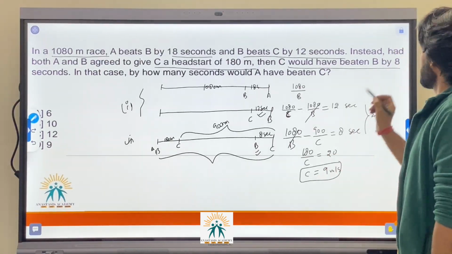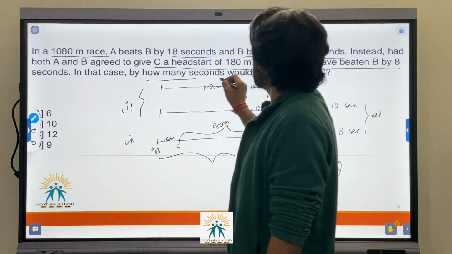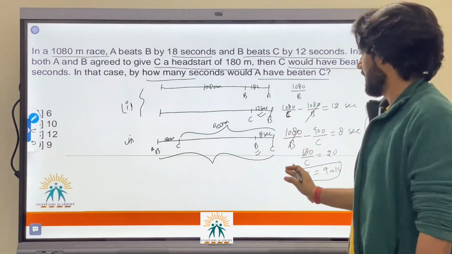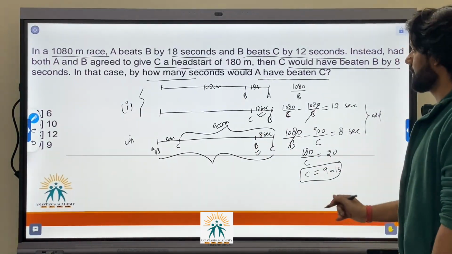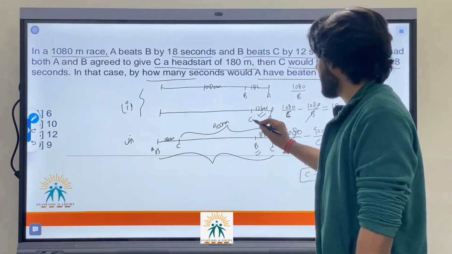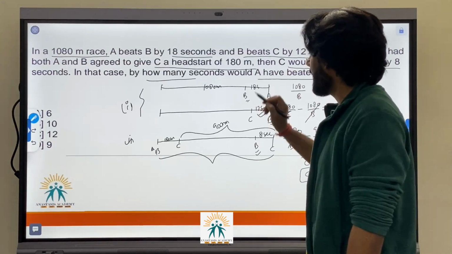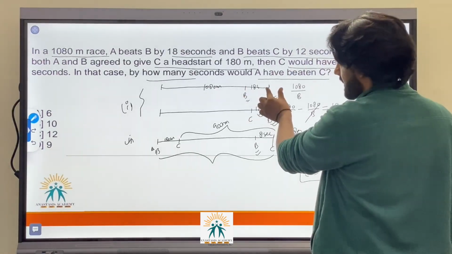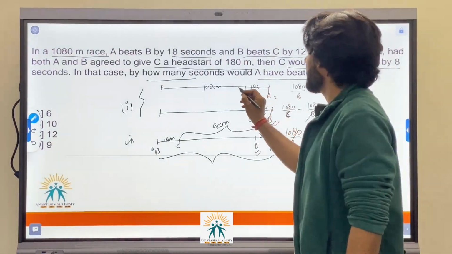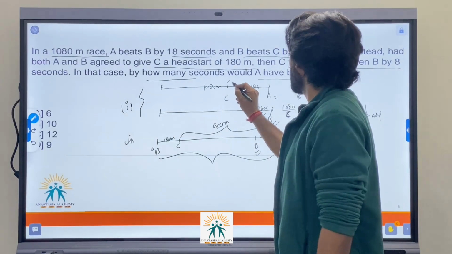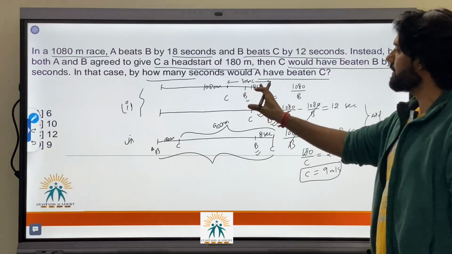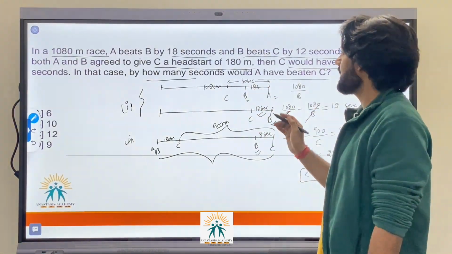Now I have to find, in that case, by how many seconds A would have beaten C. So from here, just observe one thing. B beats C by 12 seconds and A is beating B by 18 seconds. So when these 18 seconds have passed, C still has 12 seconds to complete the race. So A will beat C by 18 plus 12, 30 seconds. C will be 30 seconds behind A when A completes the race.